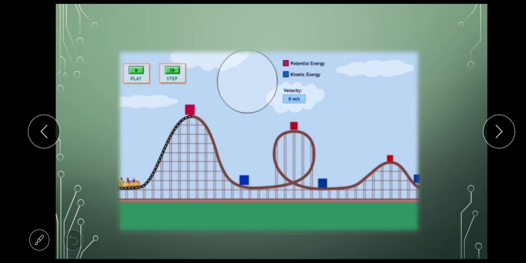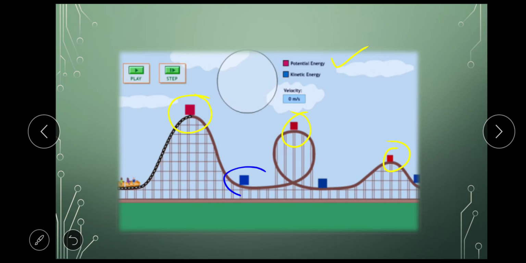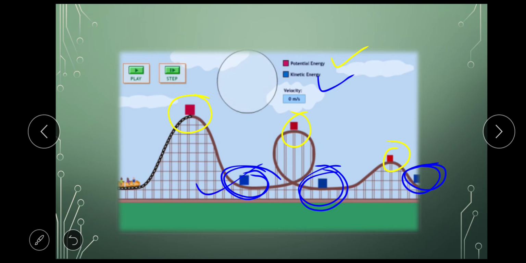This is how, at all the heights above the ground level, potential energy will increase, and near the ground level, when the speed is maximum, kinetic energy will increase. So at these three places kinetic energy is maximum, and at these three places potential energy is maximum. This is what we understand from the example of the roller coaster. Let's go to the next page.